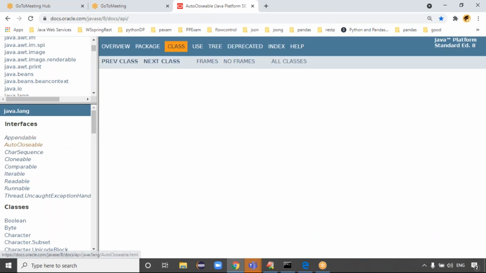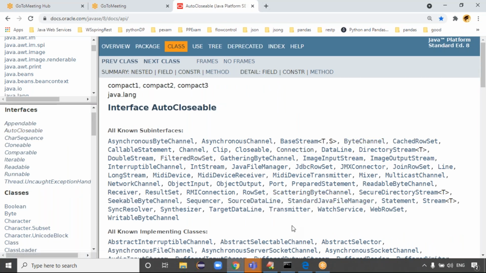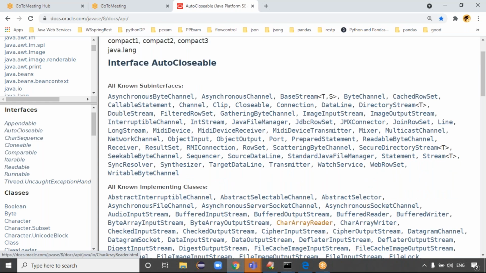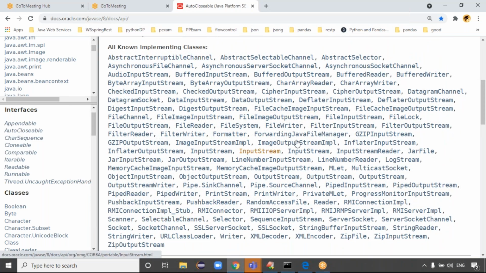This is an interface, guys. See this one. A good number of sub-interfaces are there, and a good number of implementation classes are there. It means all these classes implement the AutoCloseable interface to close the resources automatically. In all these classes the file is automatically closed. Out of these classes, we have the Scanner class and the FileInputStream class.